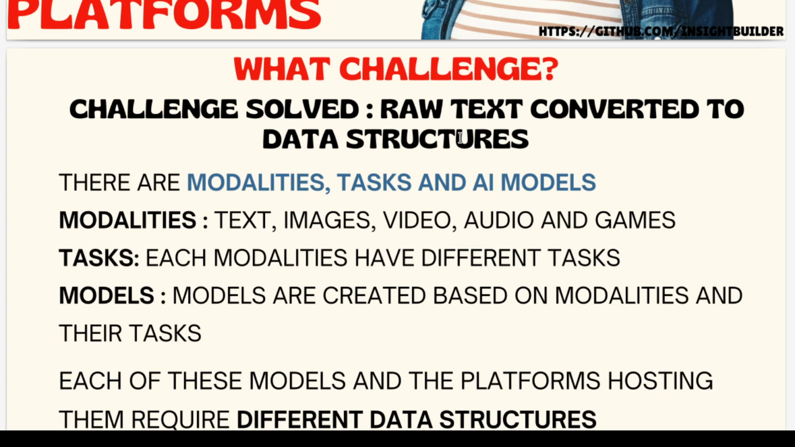That is because of the modalities, the tasks, and the various AI models available today. Next question: what are modalities? The type of the data on which an AI model works is called the modality. The type of the data can be text, image, video, audio, and games. Yes, including games. Here, games refers to reinforcement learning tasks. But underlying all these data types, it is all numbers.